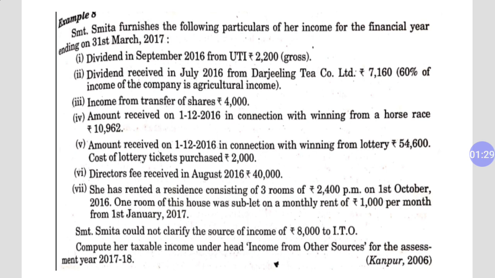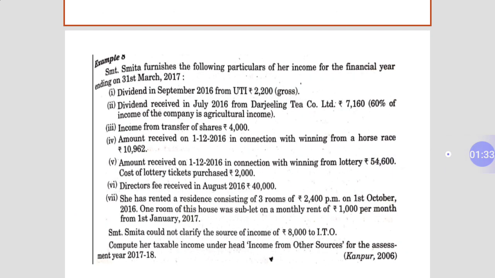Dear student, it is very important to know that dividend from an Indian company is totally exempted. So we will not take it. We will write it in the question, but in front of it we will write exempted. Second, dividend received in July 2016 from Darjeeling Tea Company Limited, 7160. 60% of the income of the company is agricultural income. The company's income being agricultural doesn't matter, because Srimati Smita is receiving dividend from an Indian company, therefore it is exempted. So the second point is also exempted.